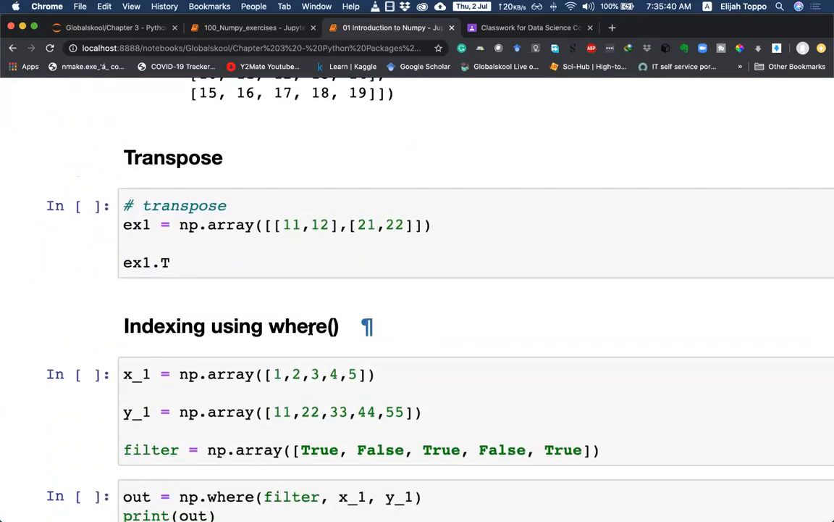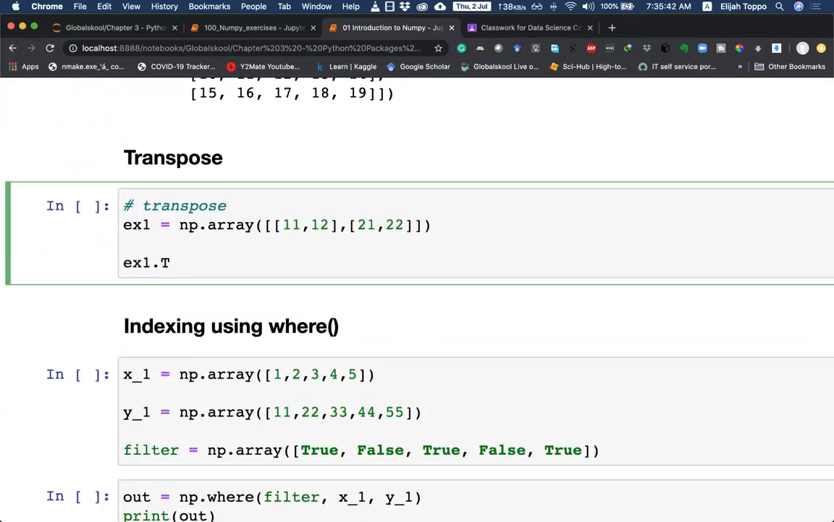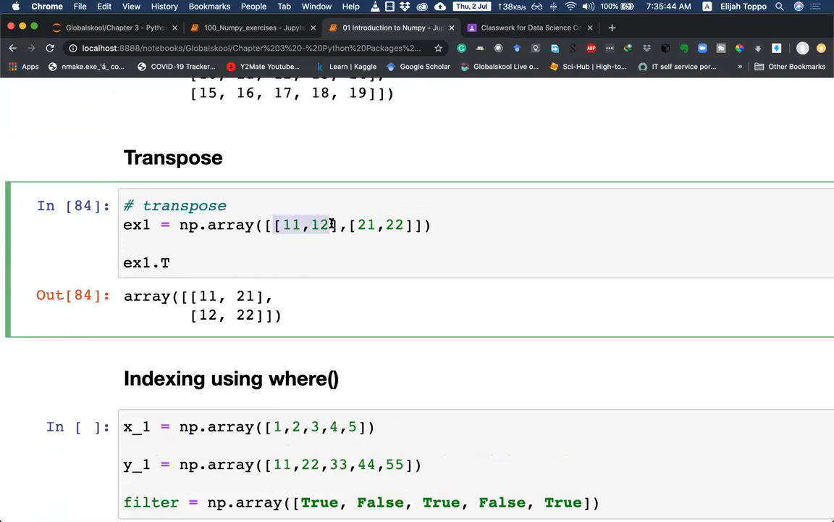Let's go ahead. We've seen transpose already, so this is just a simple example of transpose. When you go with 11, 12, 21, 22, and we take its transpose, we can see the column 11 and 21 becomes the row, and the row 11, 12 becomes the column 11, 12.